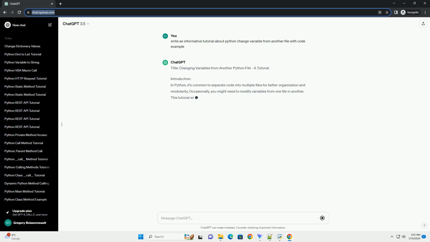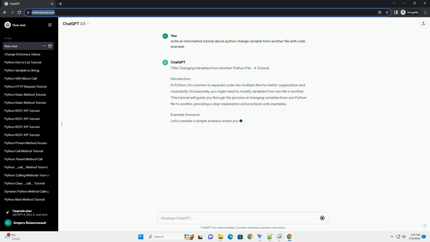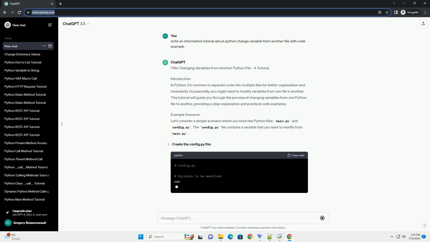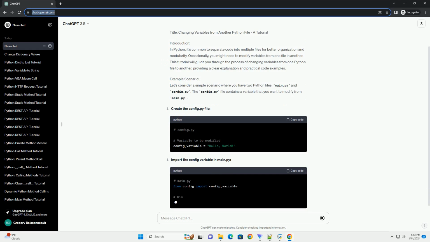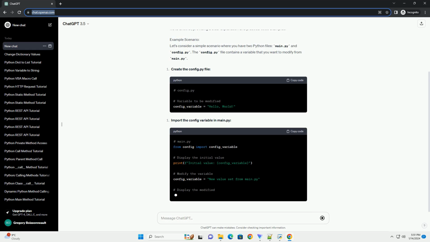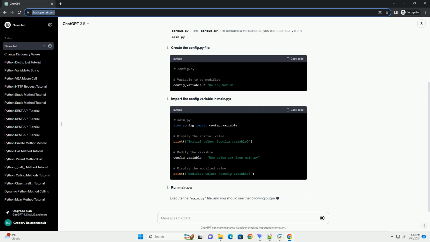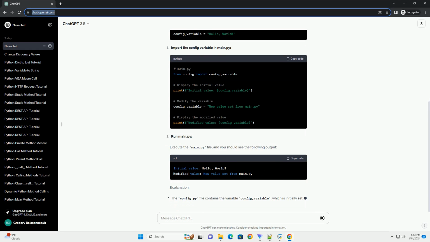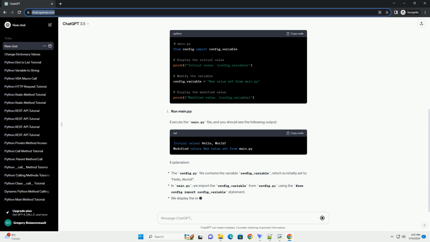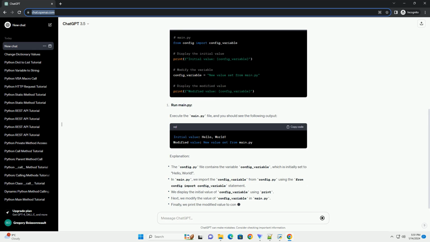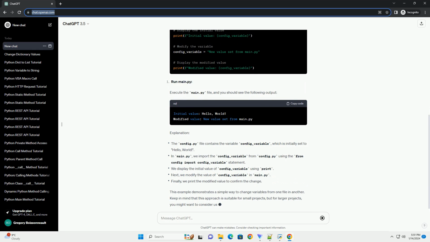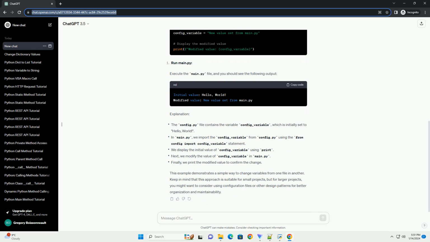Title: Changing Variables from Another Python File, a Tutorial. Introduction. In Python, it's common to separate code into multiple files for better organization and modularity. Occasionally, you might need to modify variables from one file in another. This tutorial will guide you through the process of changing variables from one Python file to another, providing a clear explanation and practical code examples.